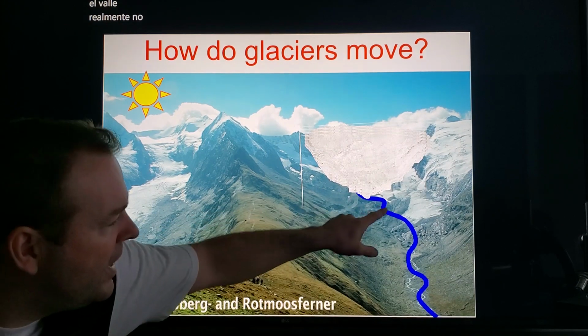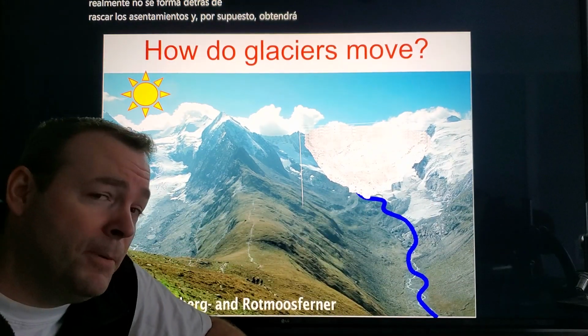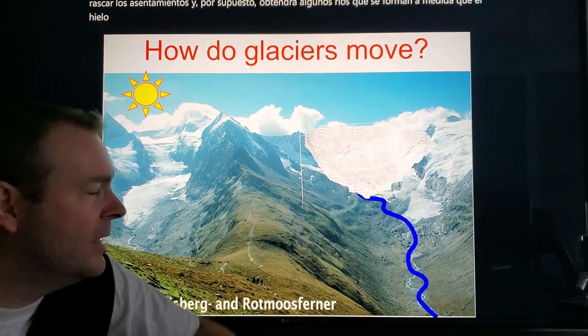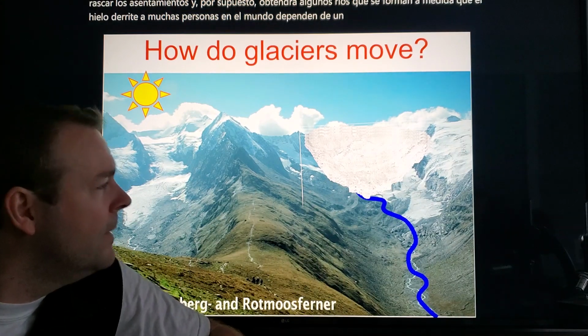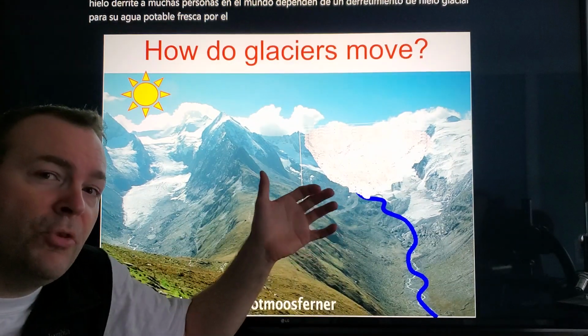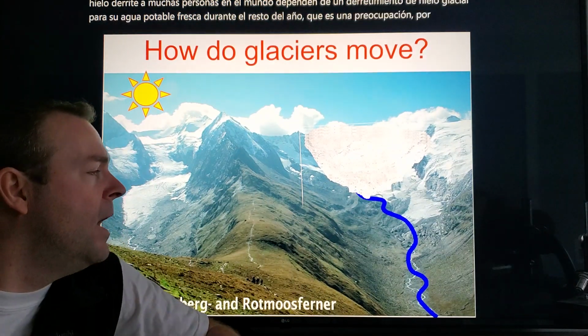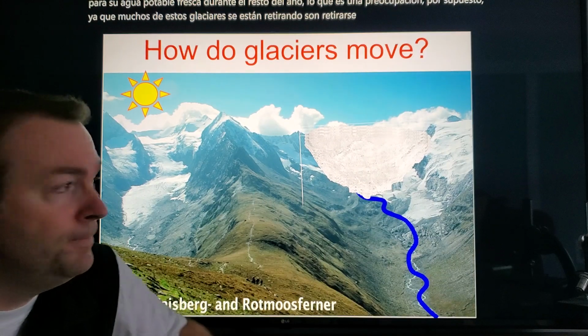And of course, you'll get some rivers that form as the ice melts. Many people in the world depend on glacial ice melt for their fresh drinking water for the remainder of the year, which is a concern, of course, as a lot of these glaciers are retreating in our warming period, that they'll run out of a fresh water supply, and that's a pretty major deal.